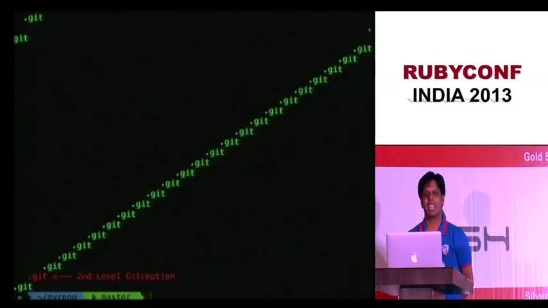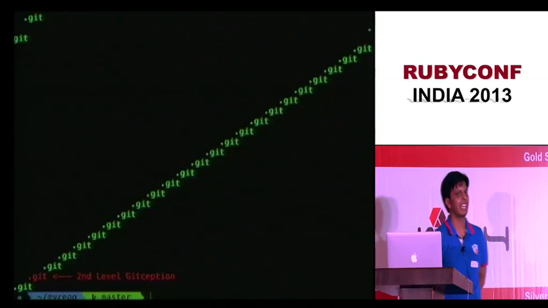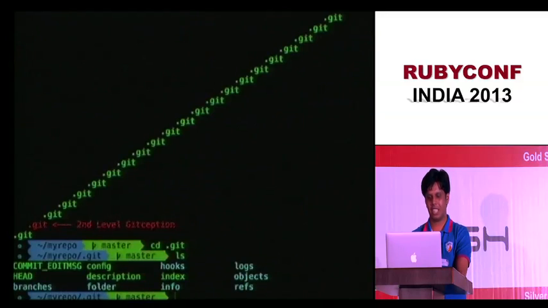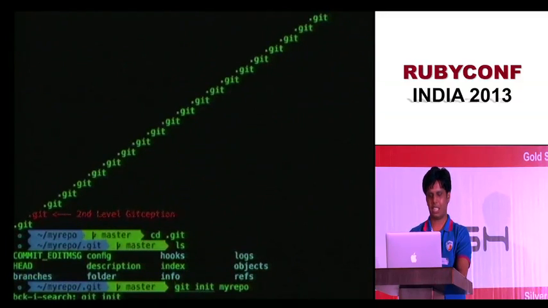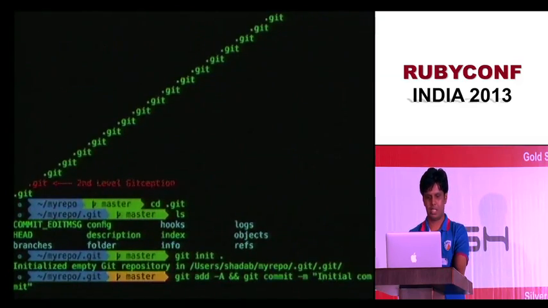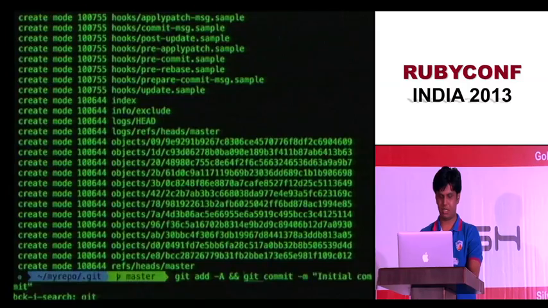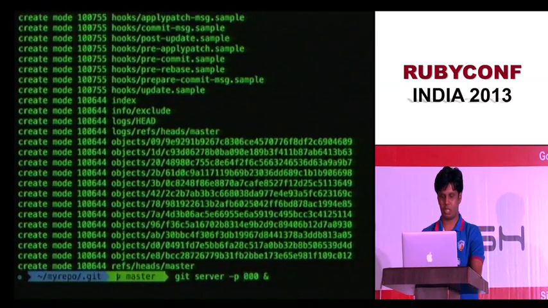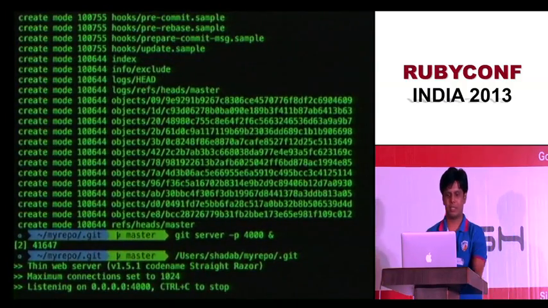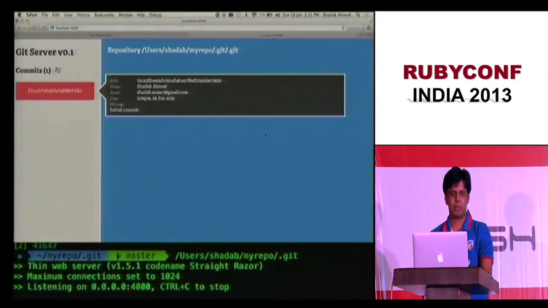Thankfully we'll be at the 2nd level. We won't make things much more complex. So we'll track Git with Git. Inside the Git folder, I'll create a repo, .git, with git init dot, and let me do an initial commit. And let me also start a server at port 4000. So I started a server. Let me open that as well. But I'm not interested in the contents.